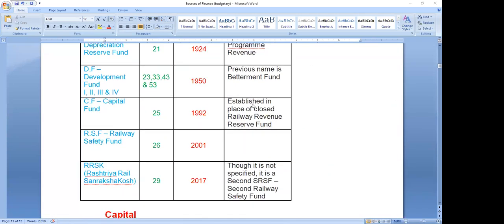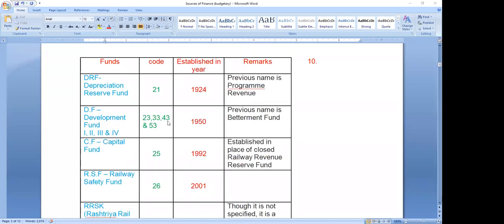So P20 is the capital. 21 is DRF. Suppose the funds we draw from the DRF for the replacement of the assets, so the allocation starts with 21. If it is the development fund, it starts with 23 or 33 or 43 or 53, depending on development fund 1, 2, 3, 4. If it is a capital fund, 25.